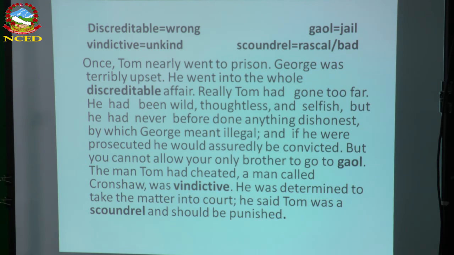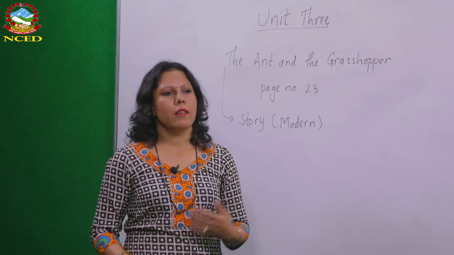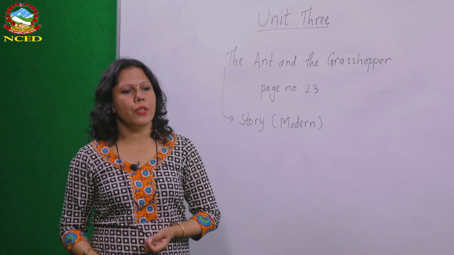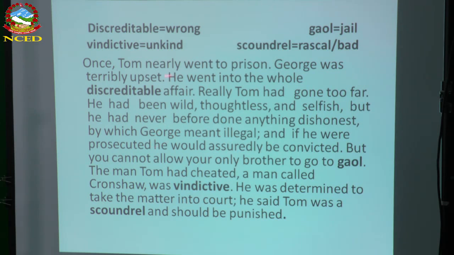So I want to summarize this paragraph because we have limited time. What happens is that Tom nearly went to prison. That was not liked by Judge, and it was not good for his family because he was the only brother of Judge, and he was very much wild. Tom was wild, thoughtless, selfish, but also Judge did not like that his brother would go to jail and get the punishment. At the same time, not only that, Tom cheated another person, Cronser.